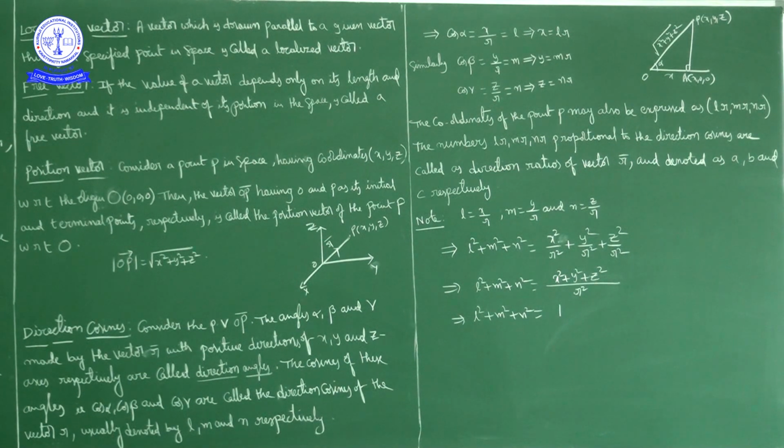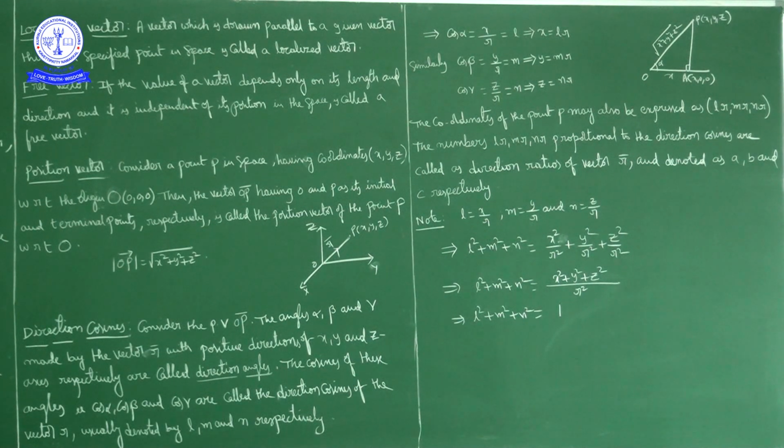Then alpha, beta, gamma are called direction angles. These angles alpha, beta, gamma are called direction angles. The cosines of these angles, meaning cos alpha, cos beta, cos gamma,